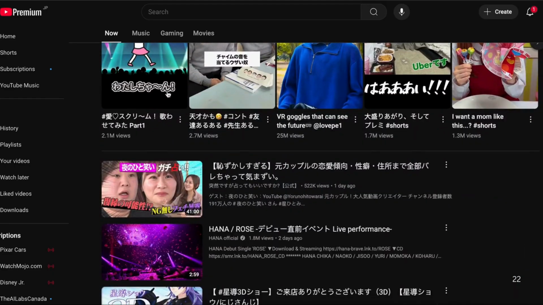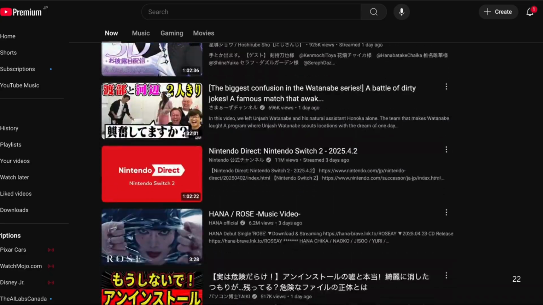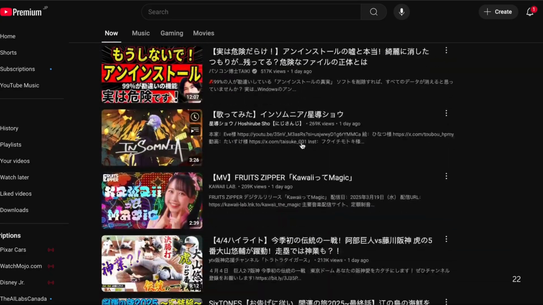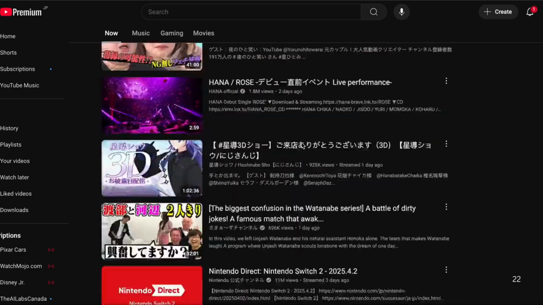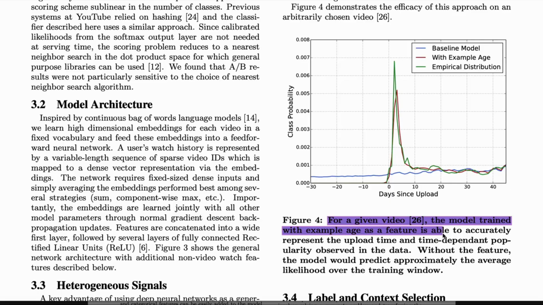If you think of freshness, machine learning systems often exhibit an implicit bias towards the past because they are trained to predict from historical data. To address this, the example age feature is added. During training, the age of each example, meaning how old the video is, is included as a feature. At serving time, this feature is set to 0 or slightly negative, telling the model we're predicting for right now.